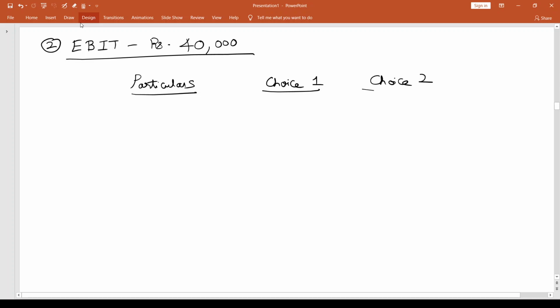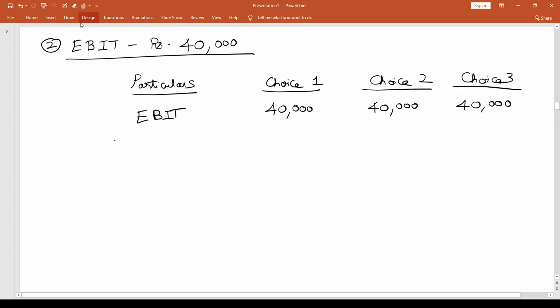In all the cases, my EBIT will be 40,000. I am going to subtract interest. I don't have any interest expense at 8% in the first choice or the third choice. I have interest expense only in the second choice, and that will be 40,000.